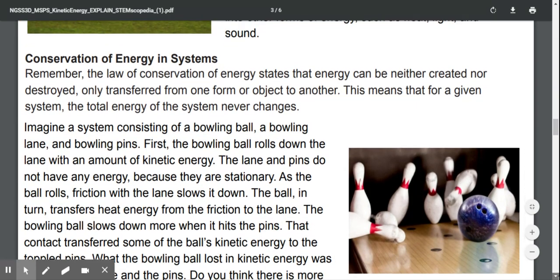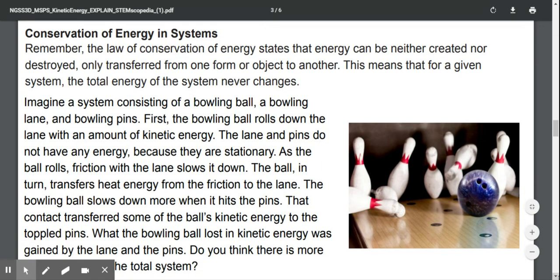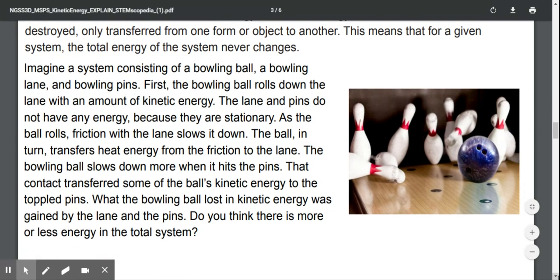Conservation of energy in systems. Remember, the law of conservation of energy states that energy can be neither created nor destroyed, only transferred from one form or object to another. This means that for a given system, the total energy of the system never changes. Imagine a system consisting of a bowling ball, a bowling lane, and bowling pins.